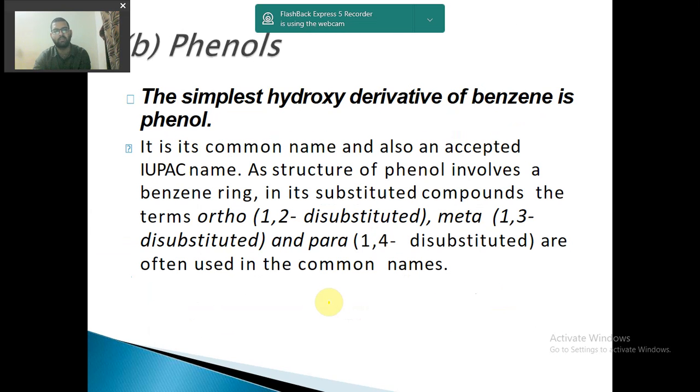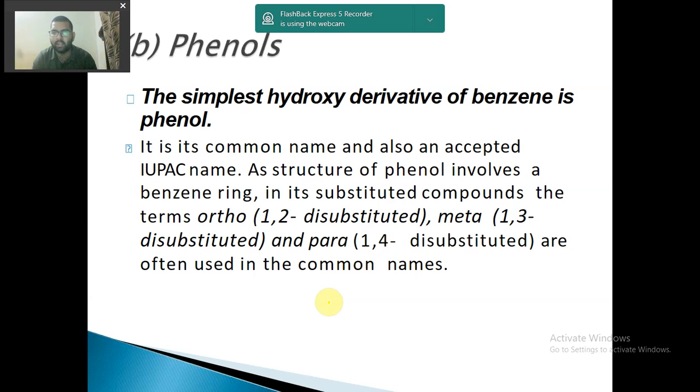Okay, now we will see phenol. The simplest hydroxy derivative of benzene is phenol. It means in a benzene ring, if one OH group is attached, then it is called phenol. It is its common name and also an accepted IUPAC name. Means इसका common नाम और IUPAC नाम लगभग same है.